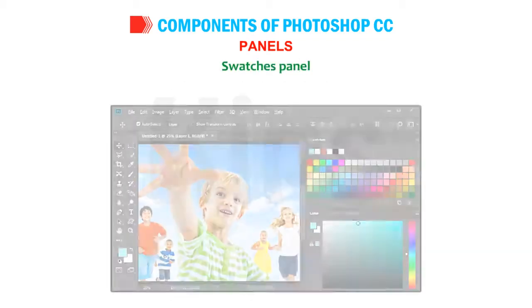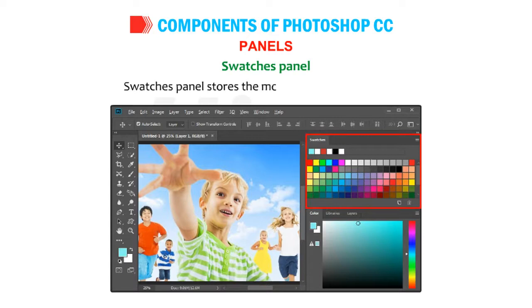Swatches panel. Swatches panel stores the most frequently used colors. You can easily add or delete customized colors from the Swatches panel.